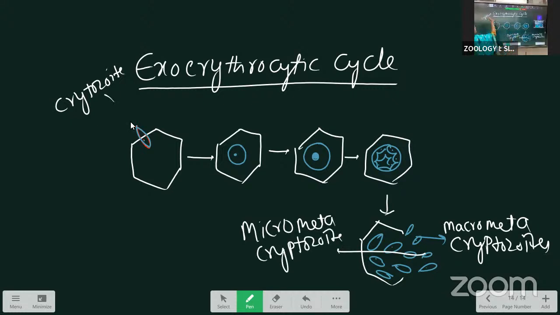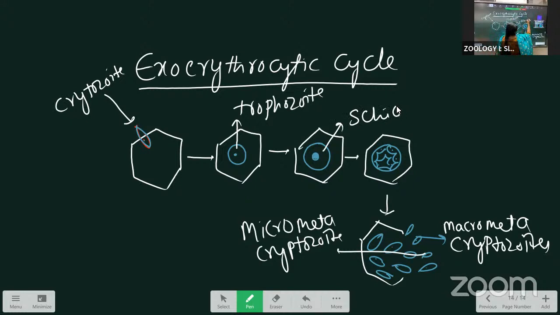Cryptozoites attack the liver cell and form a round structure that we call the trophozoite. This forms a schizont and undergoes schizogony, and the released daughter individuals are called metacryptozoites.